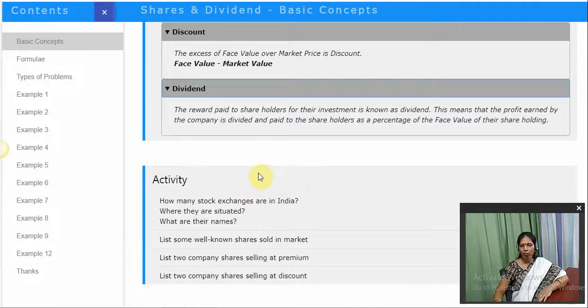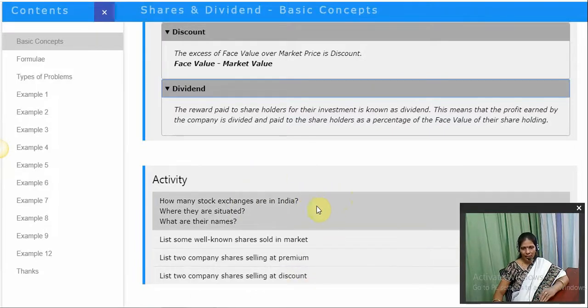Children, here I have given an activity which is, as I told you, a very interesting and very practical concept. You can find the answers for these questions. You can see the magazines, or you can ask your parents, or find out from other sources, right?